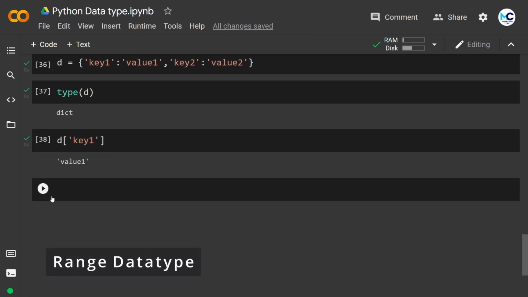Next we have range. Range is mostly used in loops to iterate up to a value. To define a range, we can use the range function. It can take 1, 2 or 3 arguments. Whenever I pass one argument, it is considered as the endpoint of that range. With 2 arguments, the first argument is the starting position and the next argument is the ending position. And whenever we pass 3 arguments, the third argument is for skip, how many numbers I want to skip.